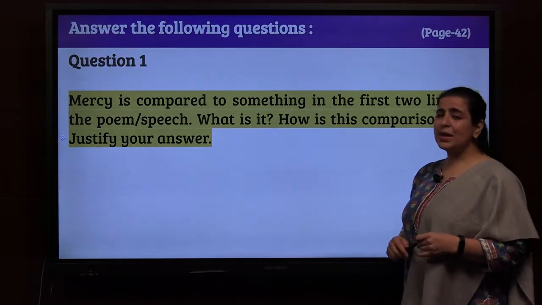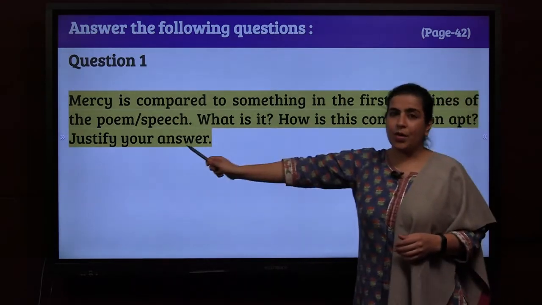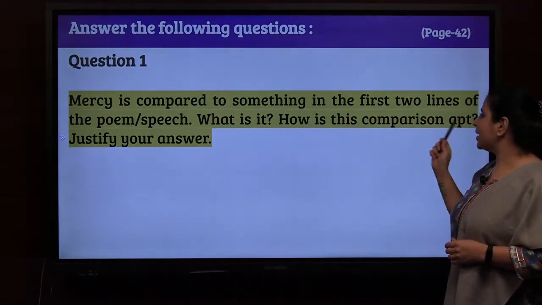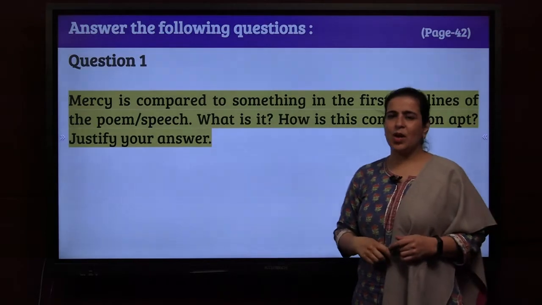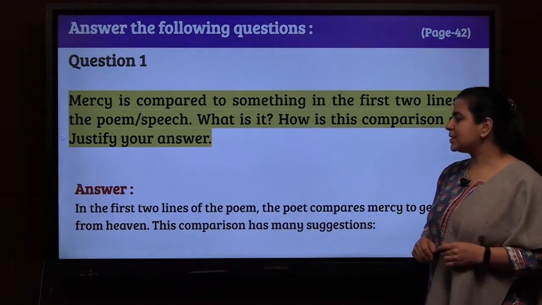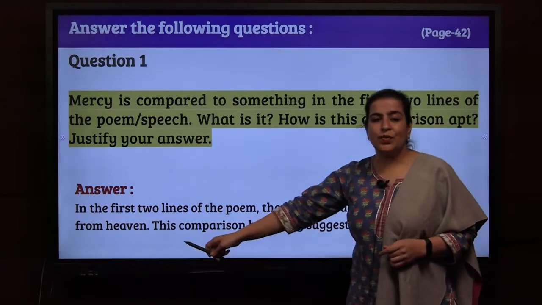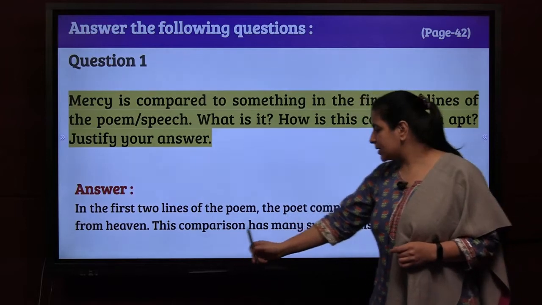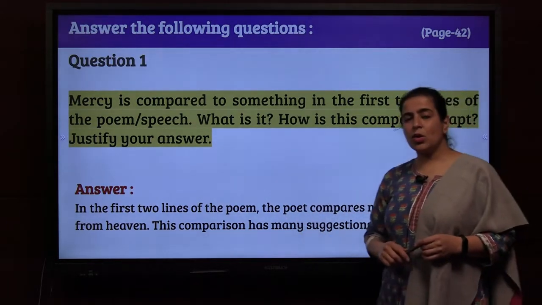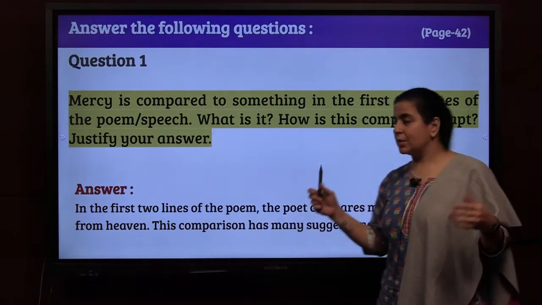Mercy is compared to something in the first 2 lines of the poem. What is it? How is that comparison apt? Justify your answer. What is mercy compared to in the first 2 lines? It is compared to the gentle rain from heaven. This comparison has many suggestions. Now, what is this called? A comparison, a simile, when you compare 2 things.